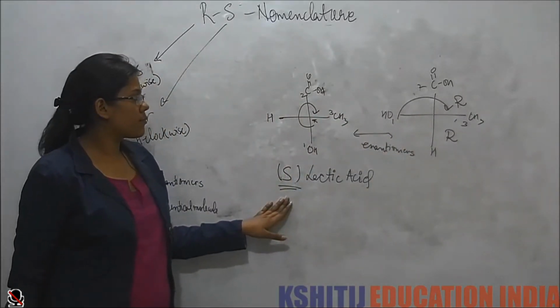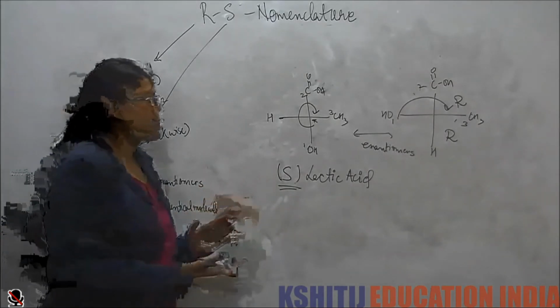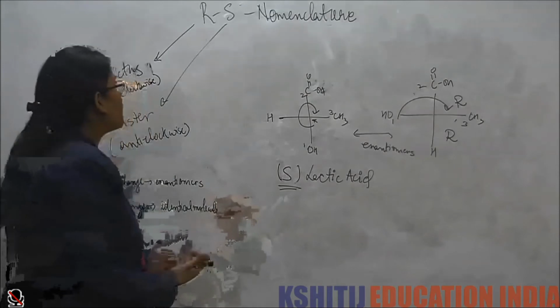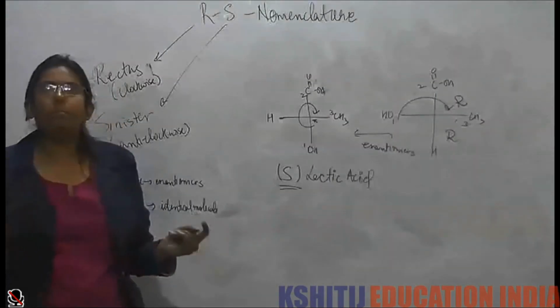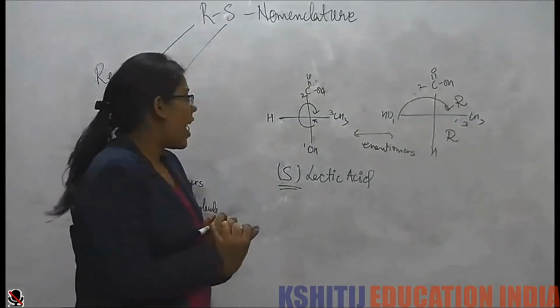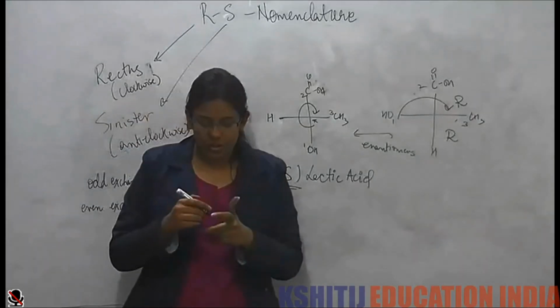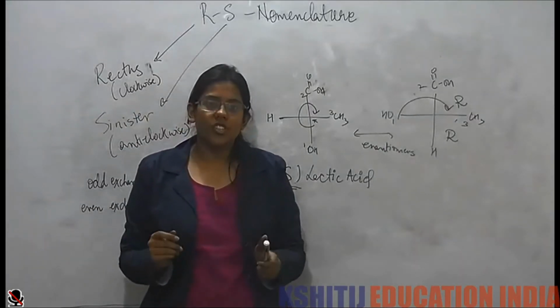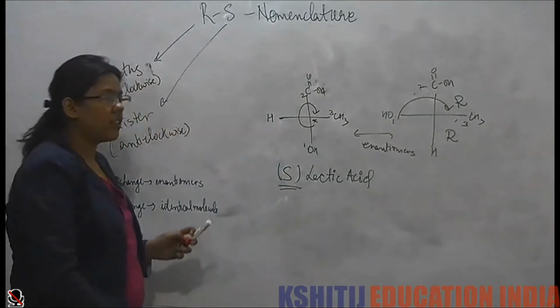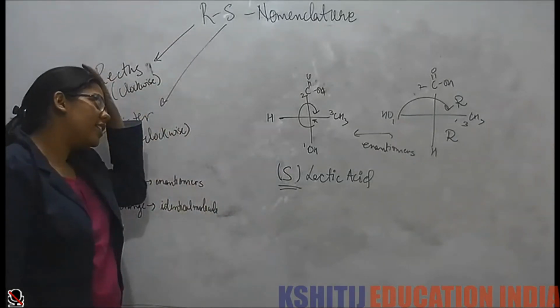Alright. So non-superimposable mirror images are called enantiomers, and for a molecule to have an enantiomer, the first basic condition is that it should have a chiral center, a chirality center. We represent the chirality center by an asterisk.